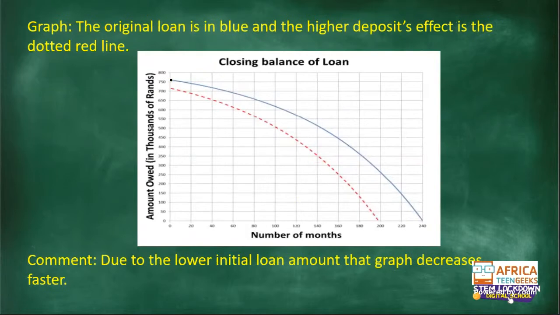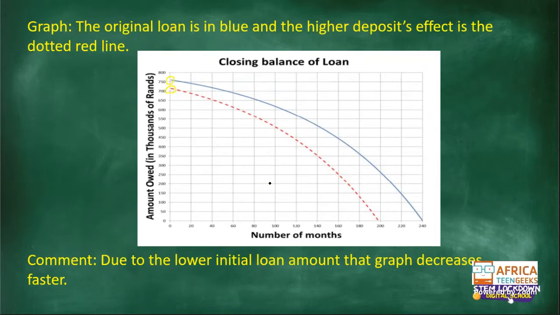The difference there at the top: the loan amount for the one in blue was when you paid a lower deposit, but the one in red is when you have paid a higher deposit. So that means the loan amount has reduced. It is lower. And a lower loan amount means a shorter loan length, compared to a high loan amount with a higher loan length. You see the differences in the graph there. I hope you are clearly identifying these.